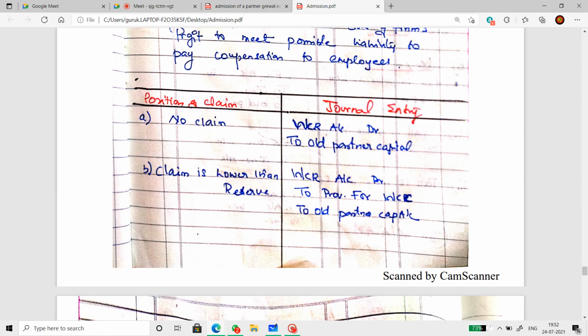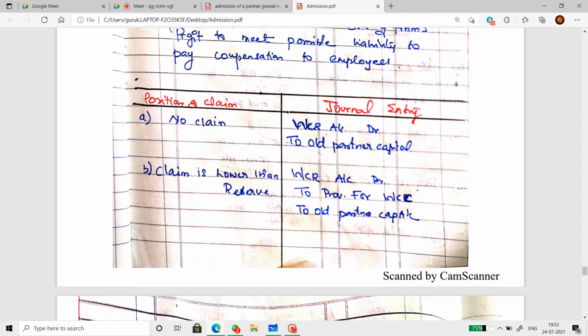Now, the next one, when the claim is there, but the claim amount is lower than the reserve. The reserve is there, but the claim amount is smaller than the reserve amount. So WCR account is debited, that means you are removing WCR. From the reserve amount, the claim amount will be separated first to an account called provision for WCC.